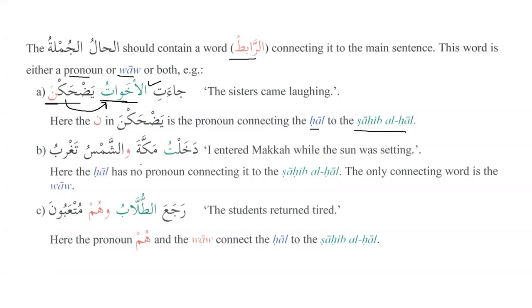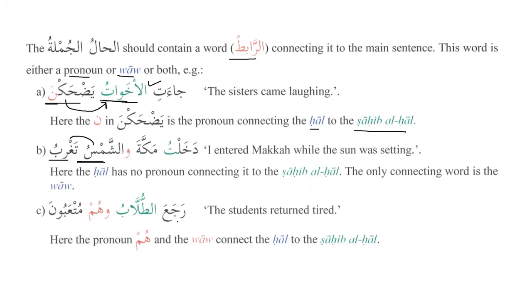Number two, dakhaltu makkata wa shamsu taghrubu. I entered Makkah while the sun was setting. And again, we can see over here that in taghrubu, we have hiya, which refers to the shams. Wa shamsu taghrubu, yeah. So here we cannot say wa shamsu yaghrubu. Why can we not say that? Because we know ash-shams in Arabic is feminine. So that's why the verb that comes after that has to be feminine. So in this case, inshallah, it's easier for us to understand what is meant by the rabit. Rabit means that the verb should follow the noun. Or if we have a noun, then it should follow the noun as well.